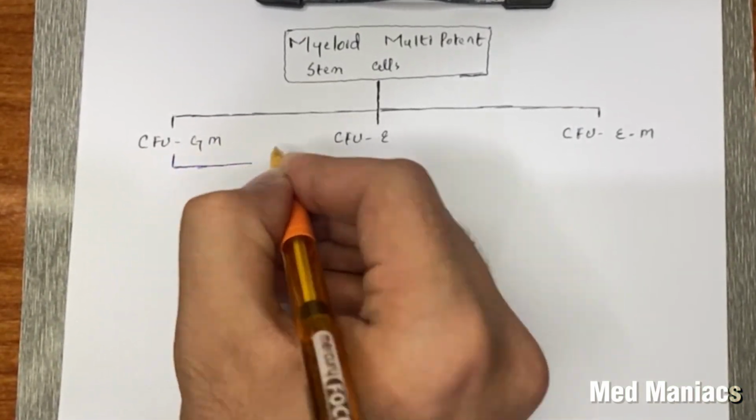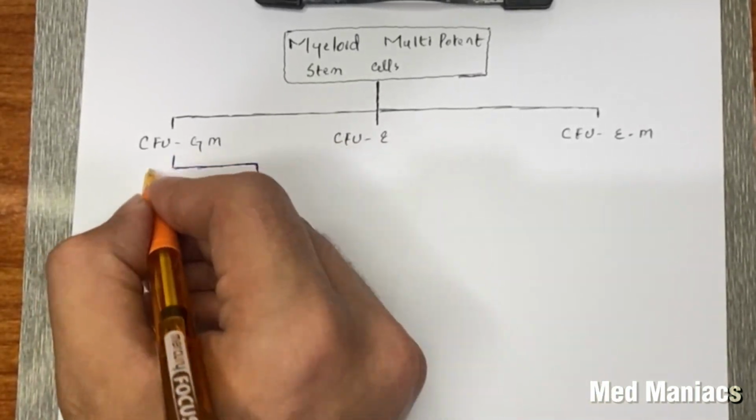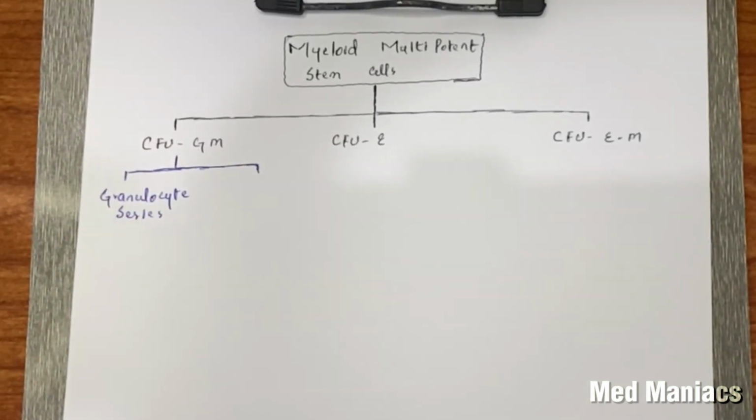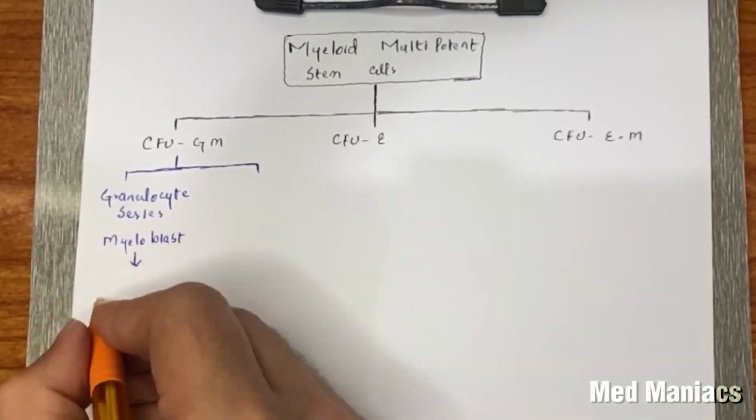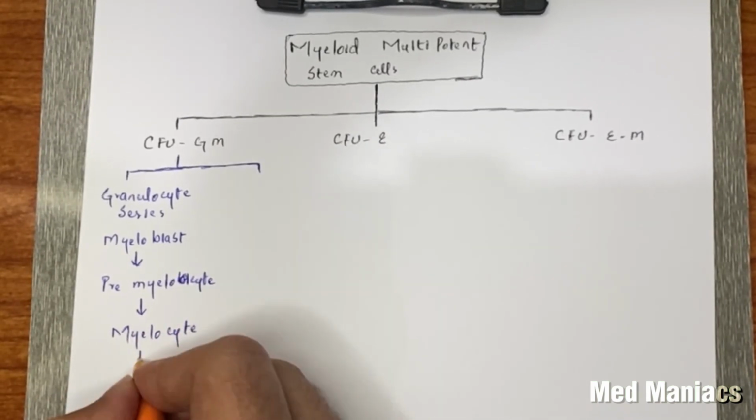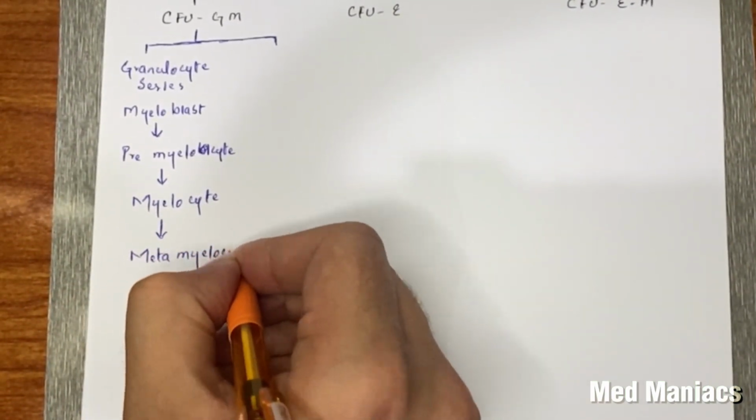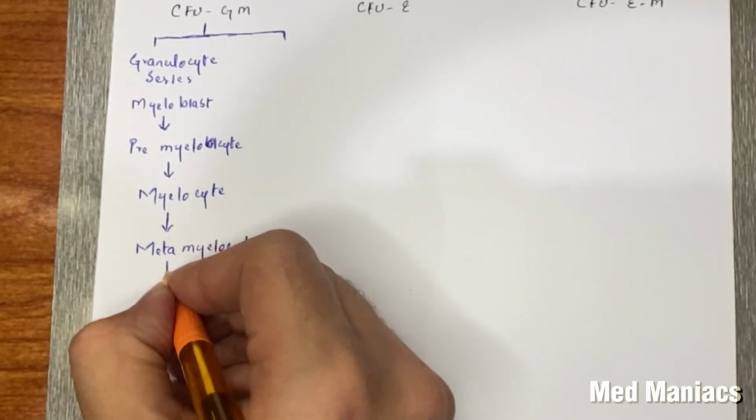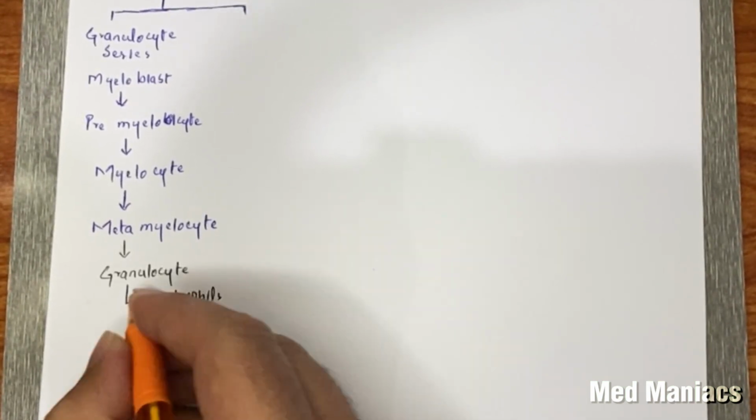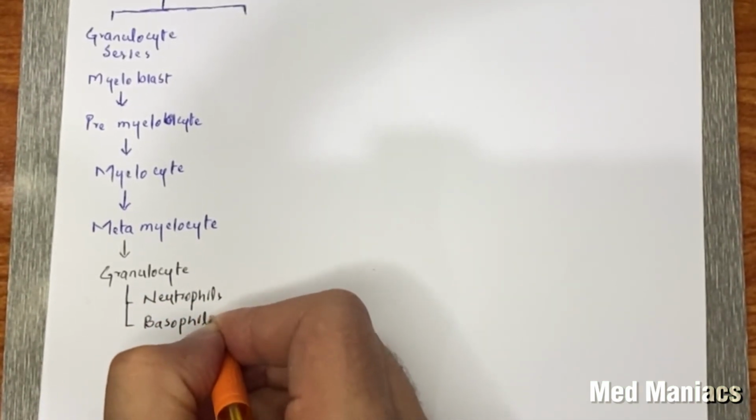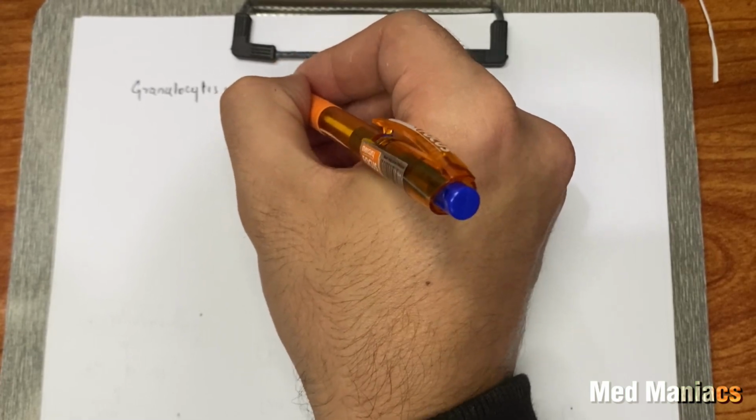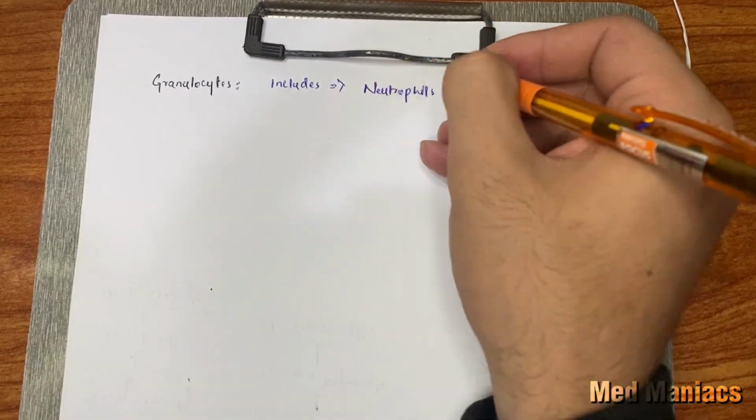So the colony forming unit, GM, differentiates into granulocyte series and the monocyte series. So first we come to the granulocyte series. The first immature cell that is formed is the myeloblast. It is converted into pre-myelocyte, then myelocyte, and then the metamyelocyte. The metamyelocyte is then converted into granulocyte. The granulocyte is differentiated into neutrophils and basophils. Neutrophils are the most abundant of all blood cells. Granulocytes include neutrophils, basophils, and also eosinophils.